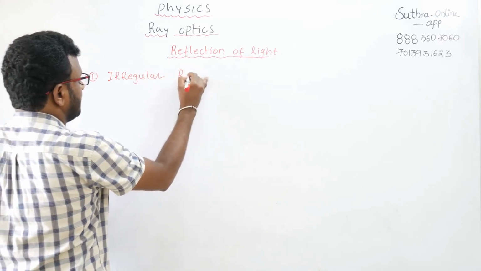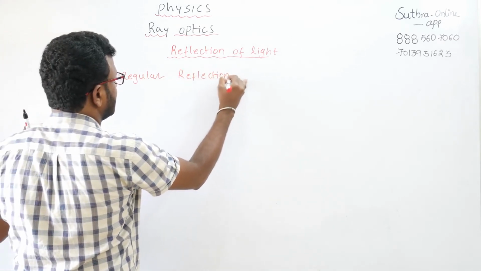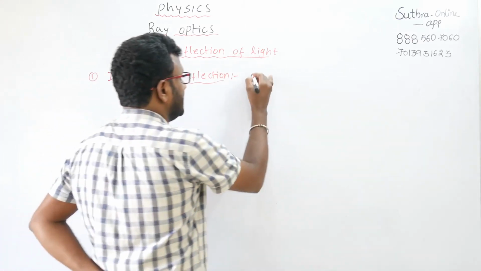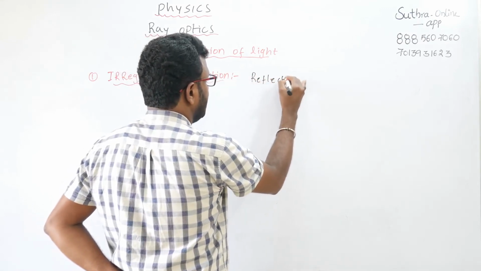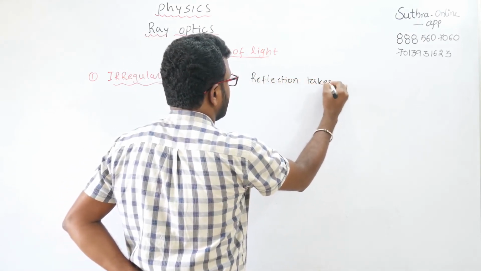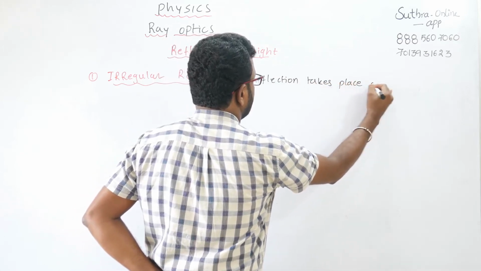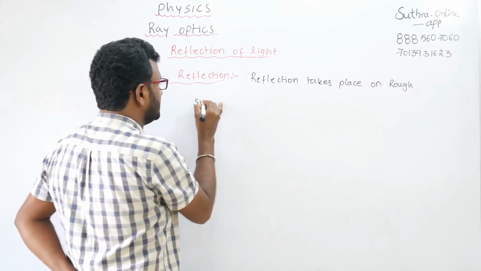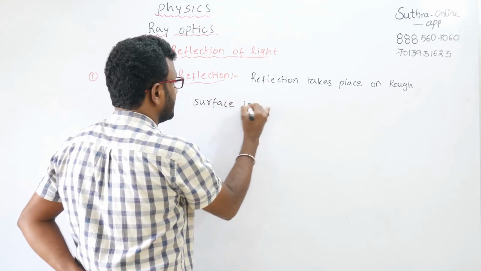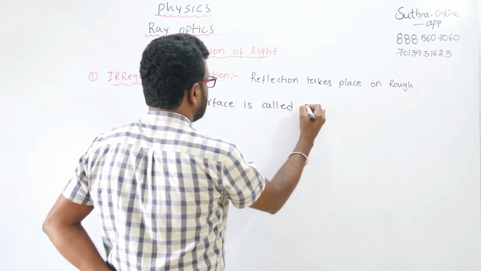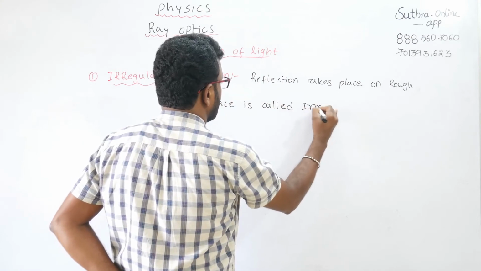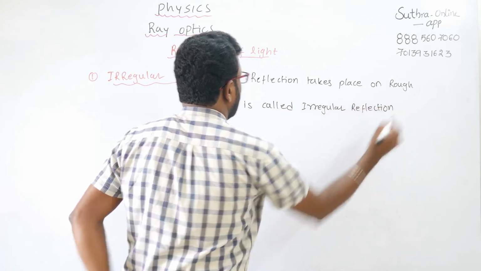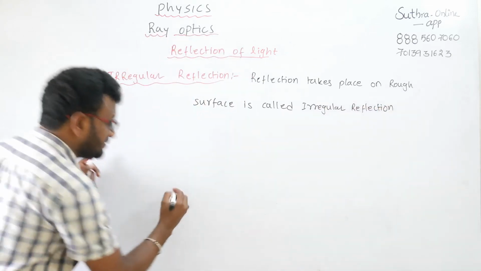Irregular reflection is nothing but a reflection that takes place on a rough surface. Reflection that takes place on a rough surface is called irregular reflection. So here in this case I am going to take a rough surface.